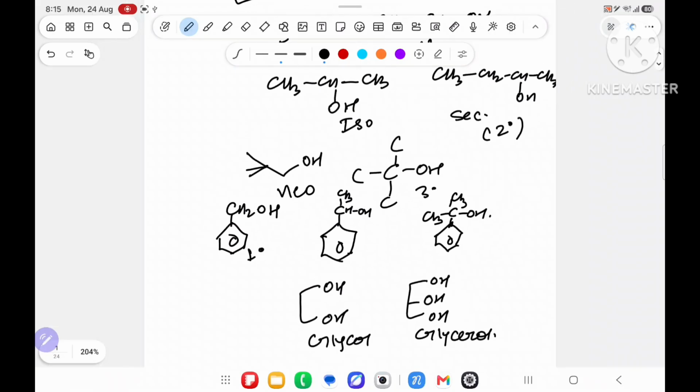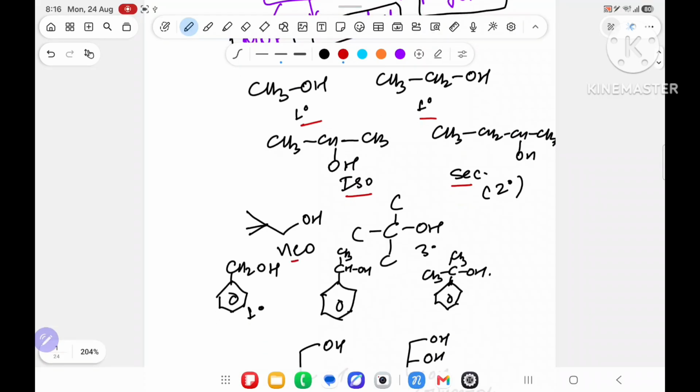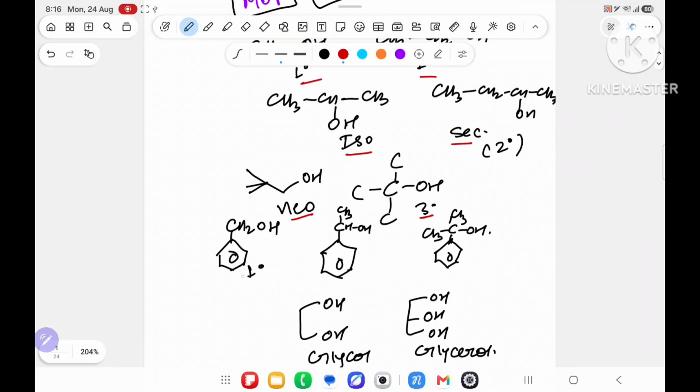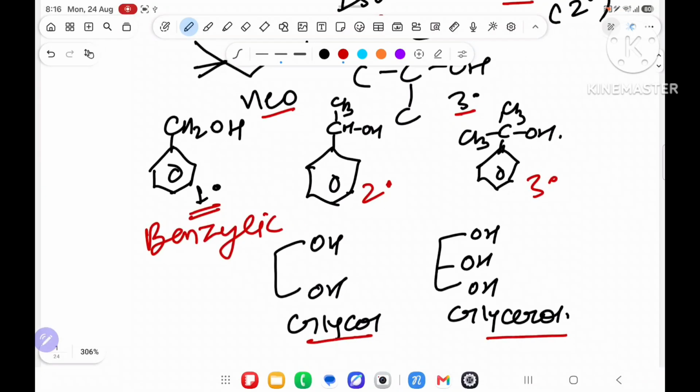So basic things you know about alcohol: first one is 1 degree, second one is also 1 degree, this is iso, this is secondary, this is neo, this is 3 degree tertiary, this is 1 degree benzylic alcohol, this is 2 degree, this is 3 degree, this is glycol, this is glycerol. More than that, we don't have to know about alcohol.